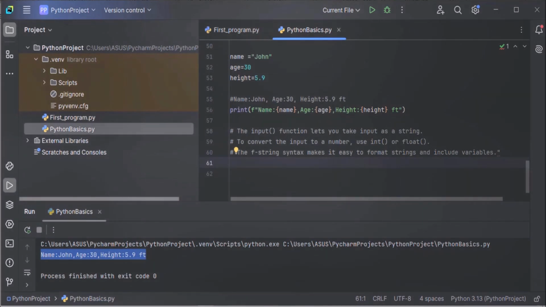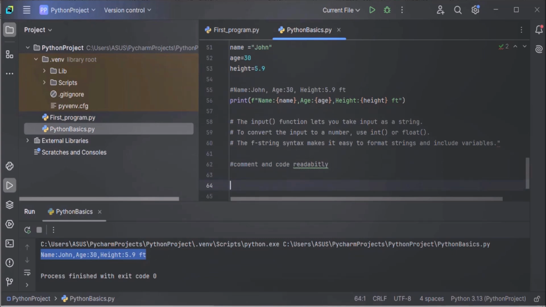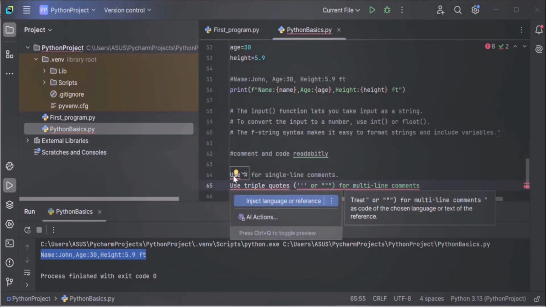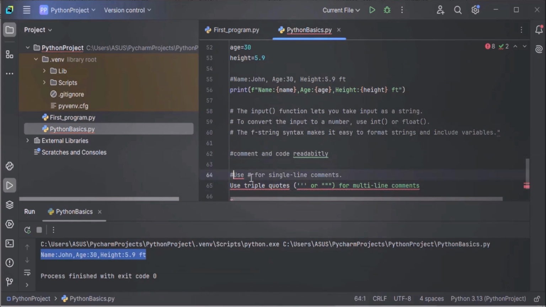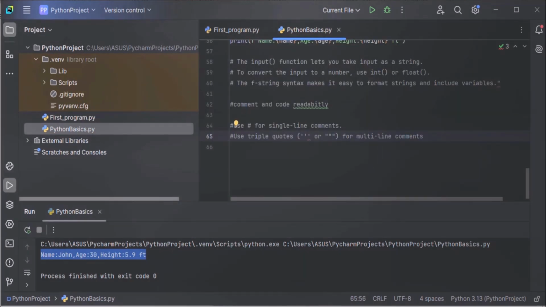Now let's move on to our next topic, that is comment and code readability. In Python, we use hash for single line comments and we use triple quotes for multi-line comments. Now let's understand this with an example. In case you have single line to be commented, just use hash, and this is a single line comment.